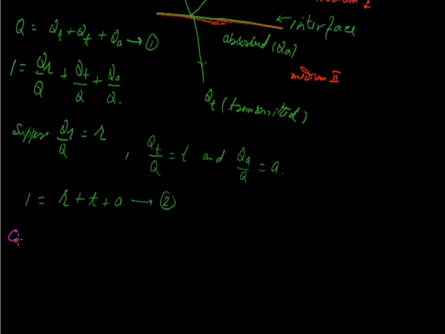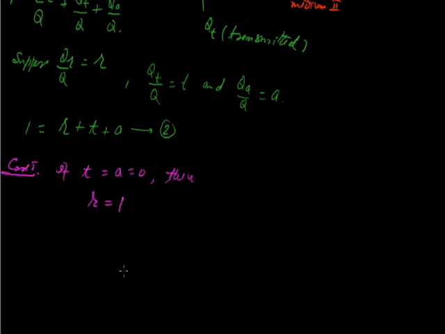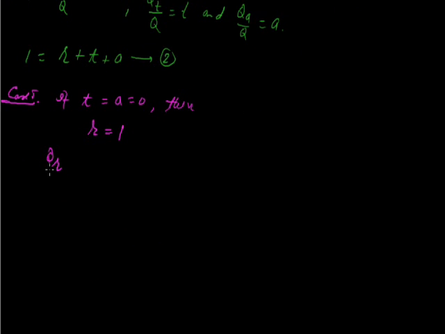Case first. If T is equal to A is equal to 0, then the value of R will be 1. R is QR upon Q, that will be 1. It implies that QR is equal to Q. It means the total incident energy Q is completely reflected, and this body is known as a perfect reflector.